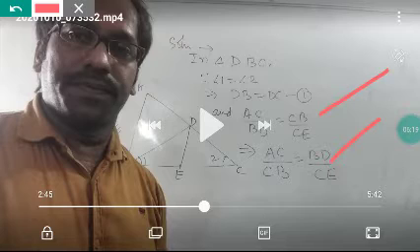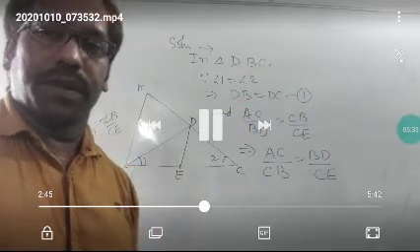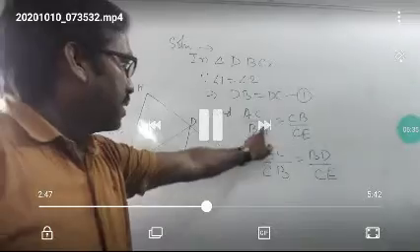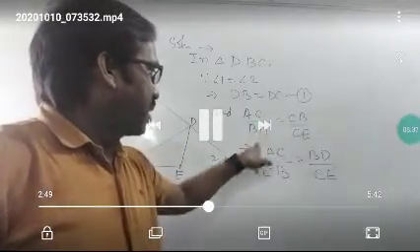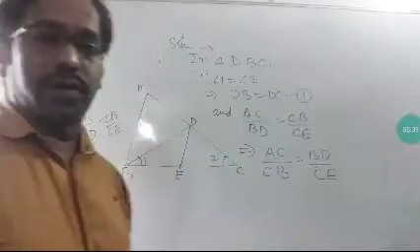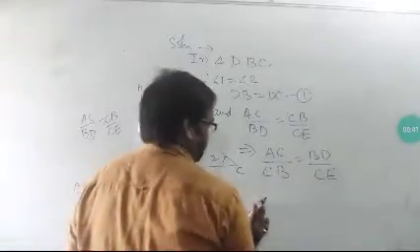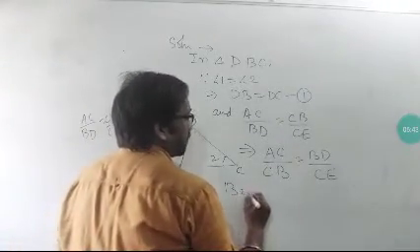Now I am writing the cross multiplication here, that BD will come here and CB is coming here, and in place of this BD I will write DC. Now this CD will come here. See, AC by CB, and in place of BD, now I am writing AC.